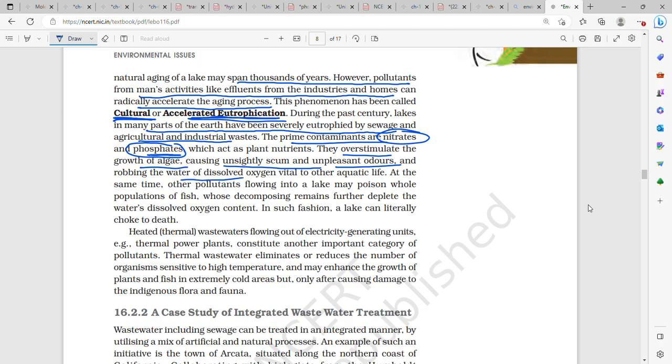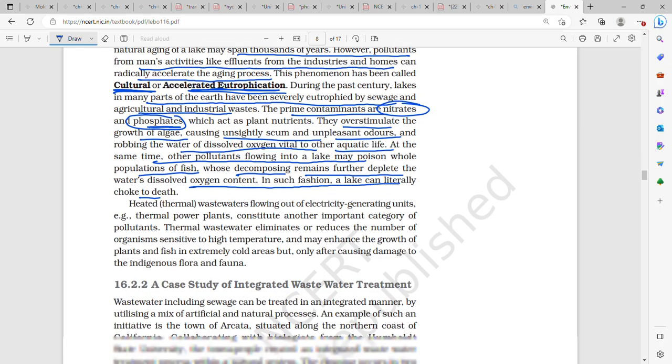And robbing the water of dissolved oxygen vital to other aquatic life. At the same time, other pollutants flowing into the lake may poison whole populations of fish, whose decomposing remains further deplete the water's dissolved oxygen content. In such a fashion, a lake can literally choke to death.